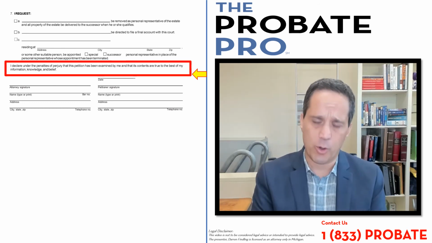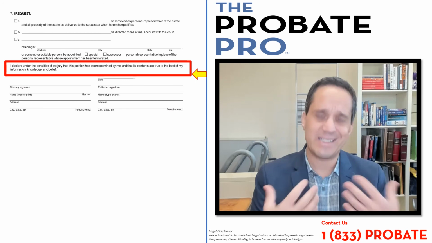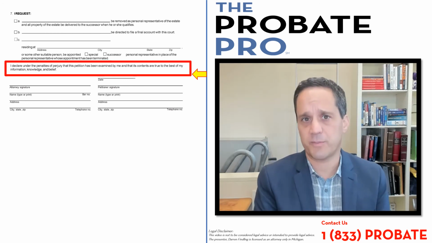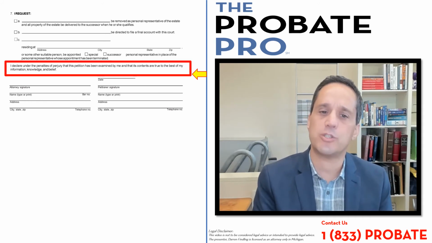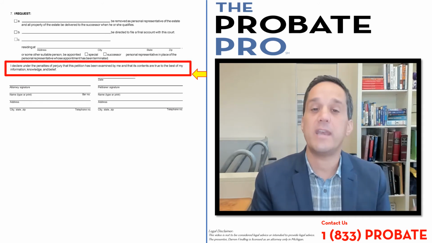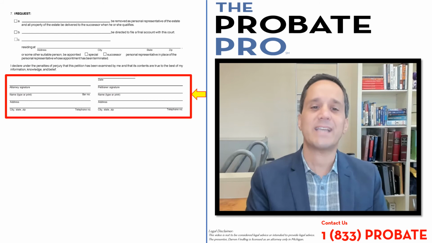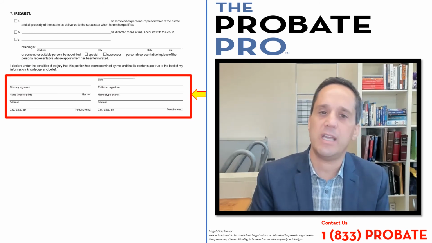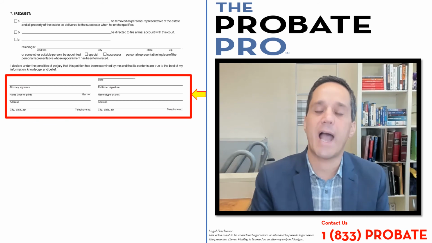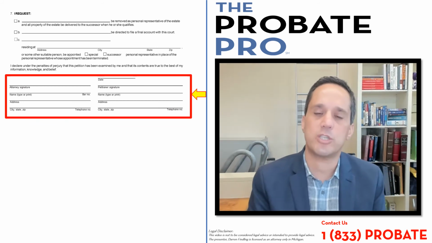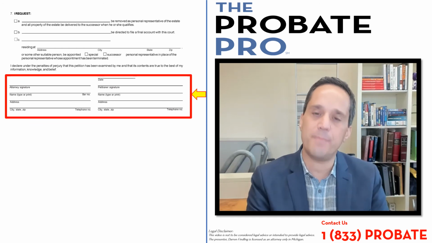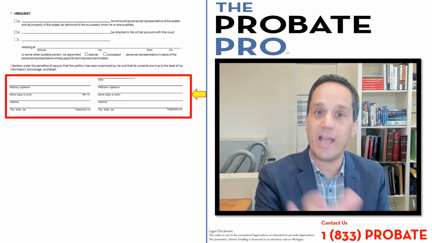This next section is the penalty of perjury clause. It exists with all probate pleadings, and it is an identification that you are declaring to the court that under the penalties of perjury, the information contained is true to the best of your information, knowledge, and belief. The next section is really intuitive to fill out. It identifies if there's an attorney and the petitioner who's filing the petition, their information is included here, and it's signed.